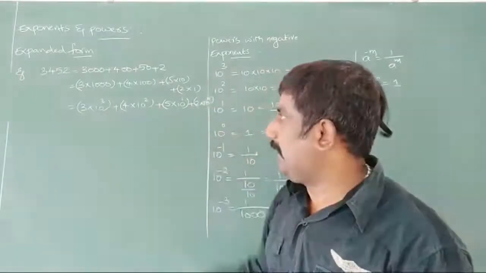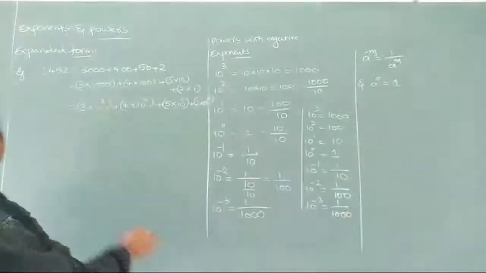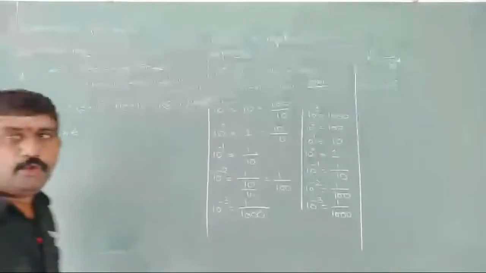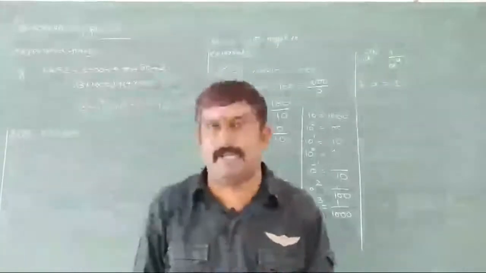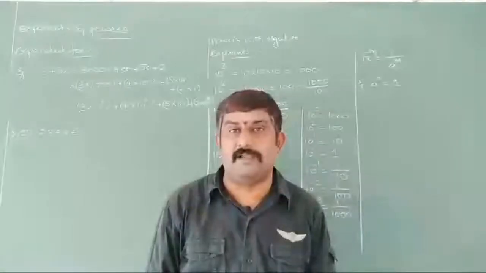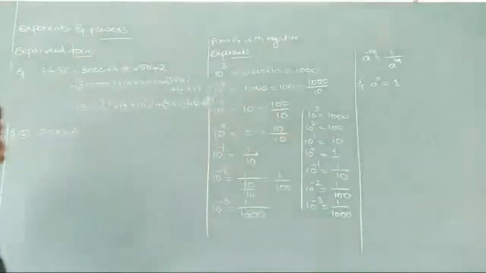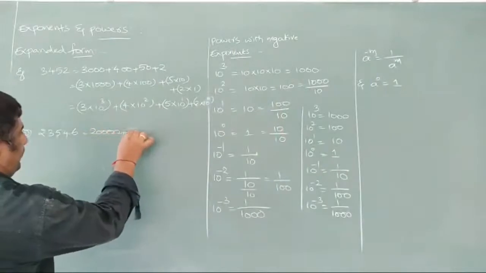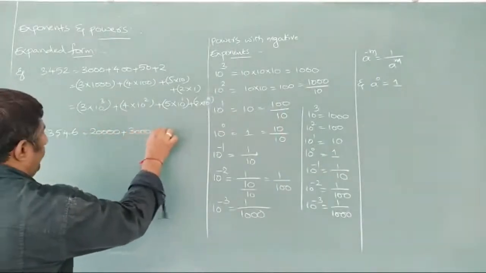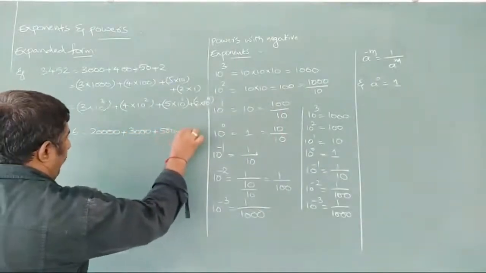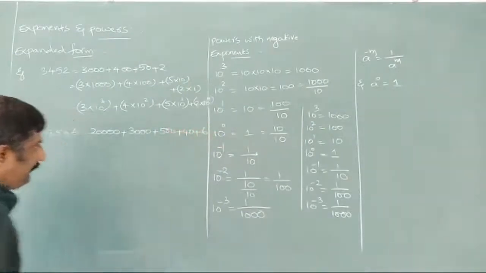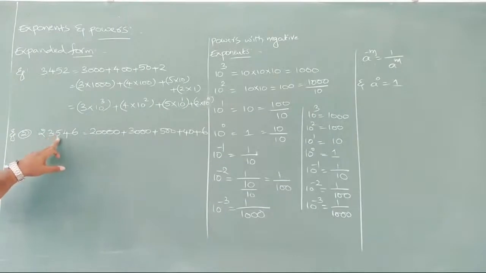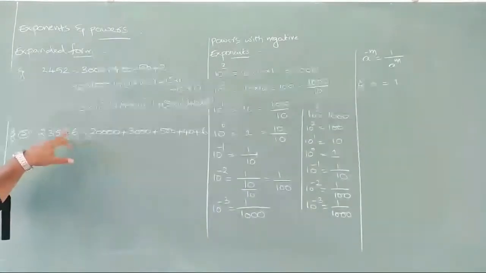Let me go to another example. 23,546 I am taking here. Sir, how are we going to do here? This can be written as 20,000 plus 3,000 plus 500 plus 40 plus 6.